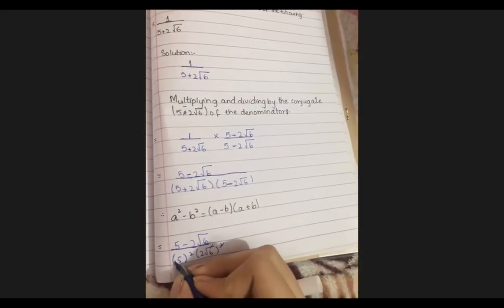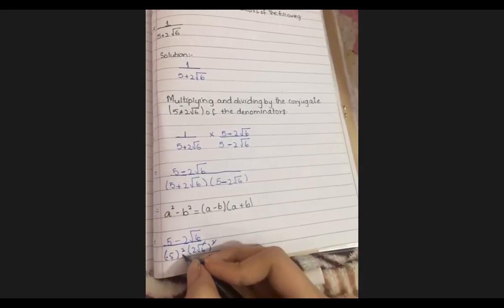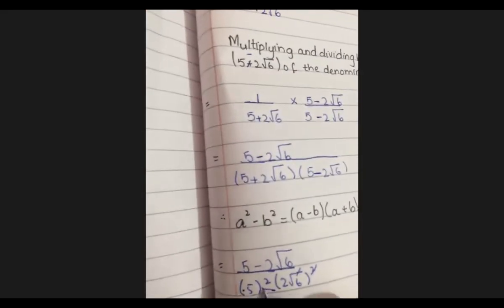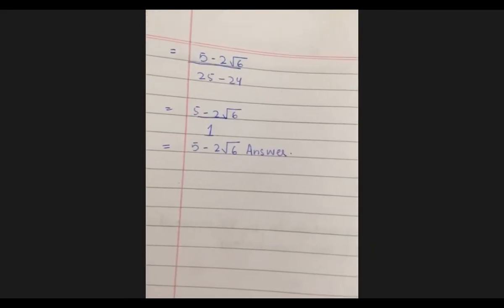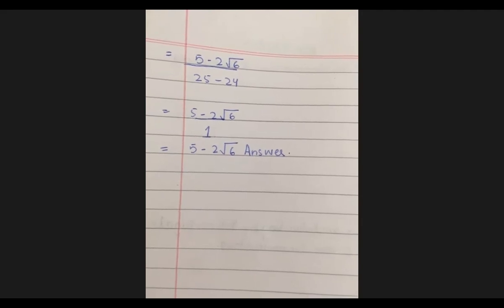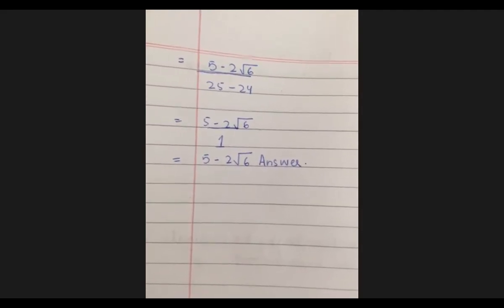After the square sign here. Right. Now move on to the next page. Very good. 5 minus 2 under root 6, 25 minus 4, and then this is your final answer. Okay, thank you.